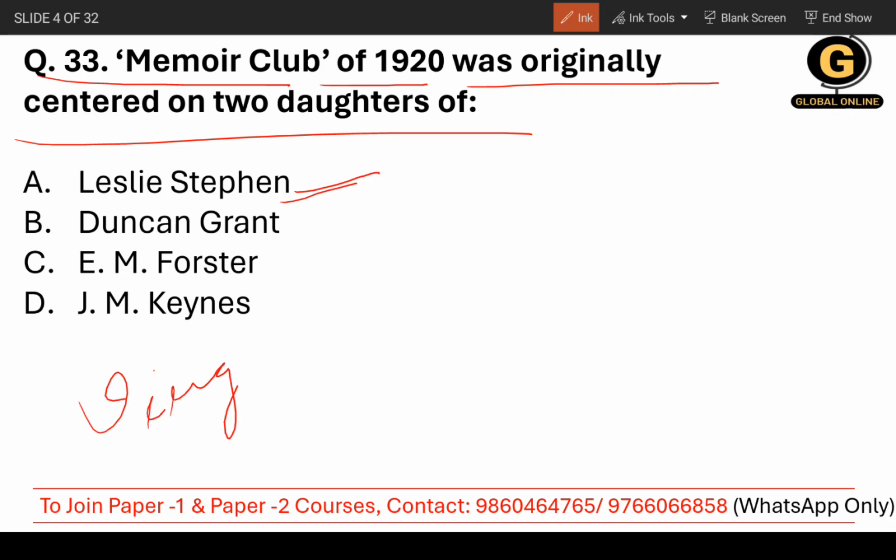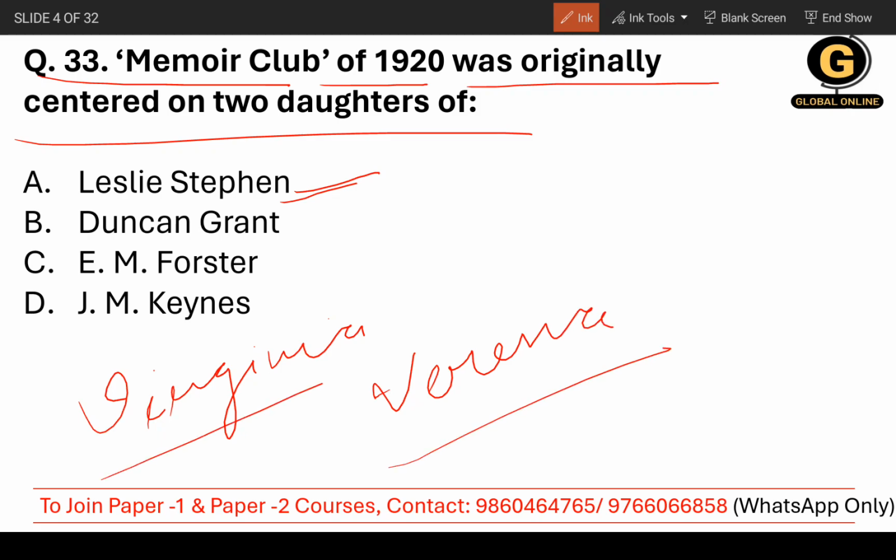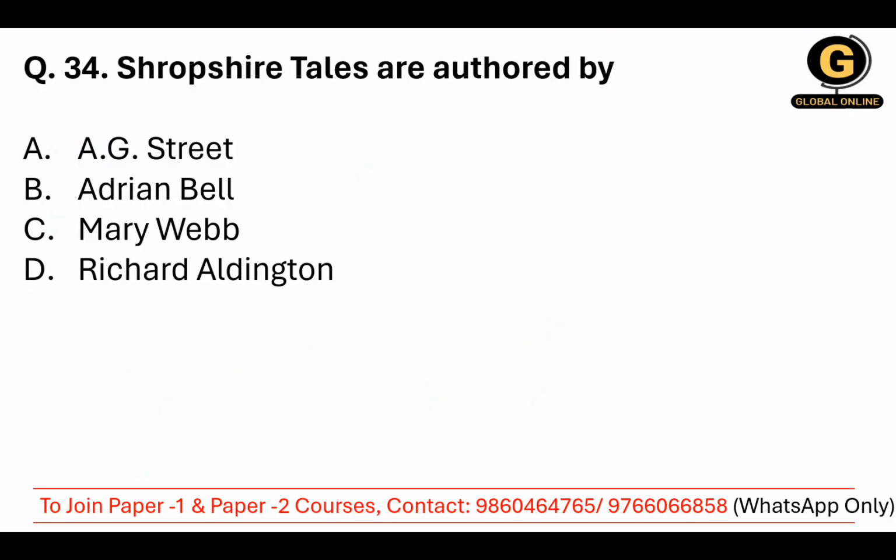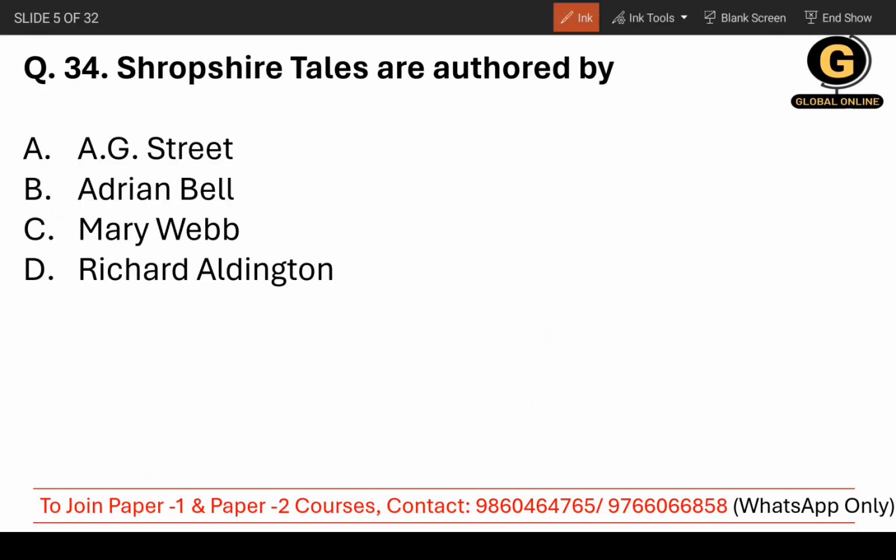Who were they? Virginia, not Virginia Woolf of course, and Vanessa. So these two daughters. So you can get the answer: Leslie Stephen is the correct answer. Okay. Now moving on to question number 34.